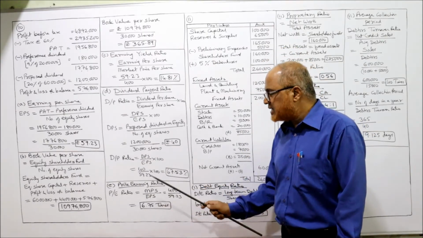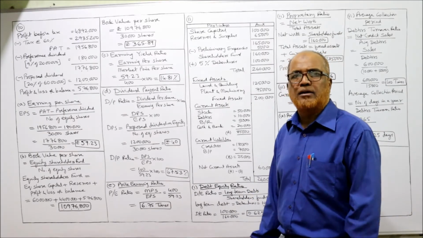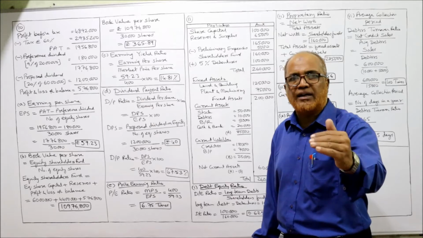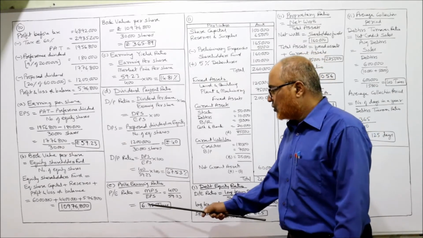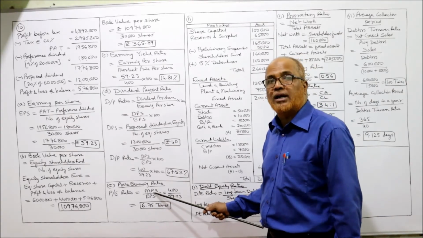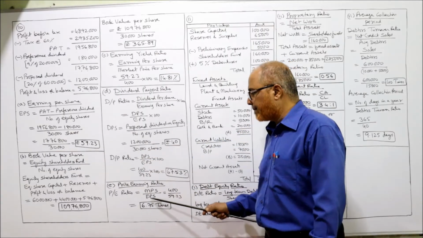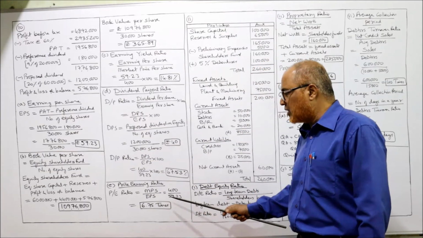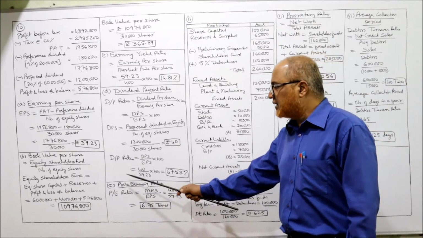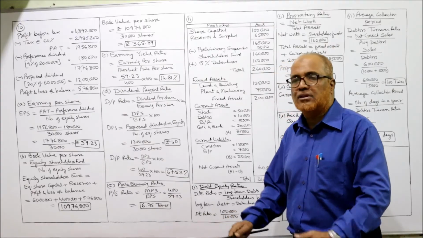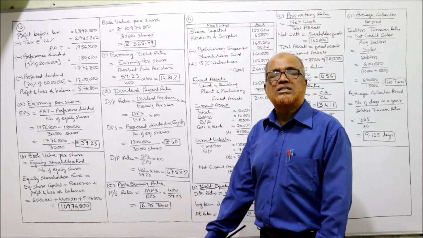One more ratio, price earning ratio, PE ratio. Here already in the last problem also we have applied. Market price per share divided by earning per share. P stands for market price, E stands for earning. So market price per share is given in the problem, 400, and EPS we have calculated 59.23. So 400 divided by 59.23, 6.75 times. While calculating this price earning ratio, you should write down times. That's it. So these are the 5 questions asked in this problem number 10.